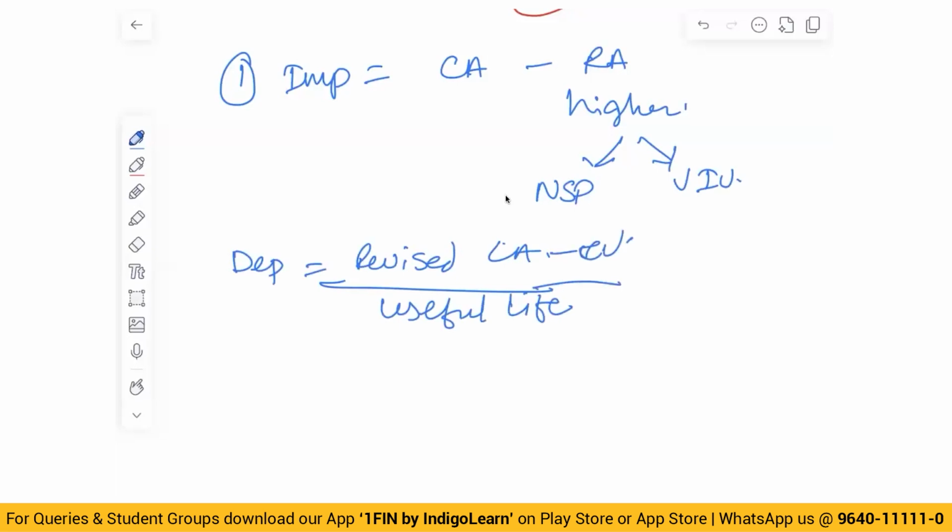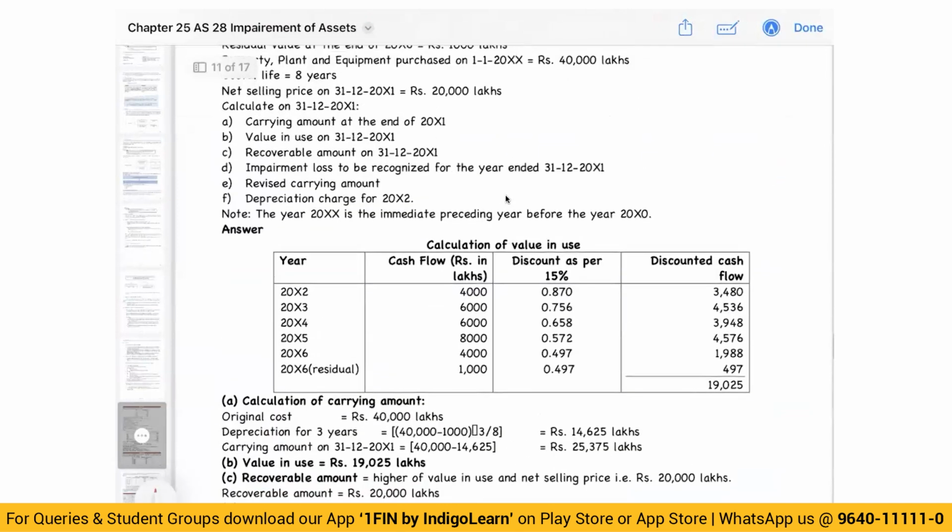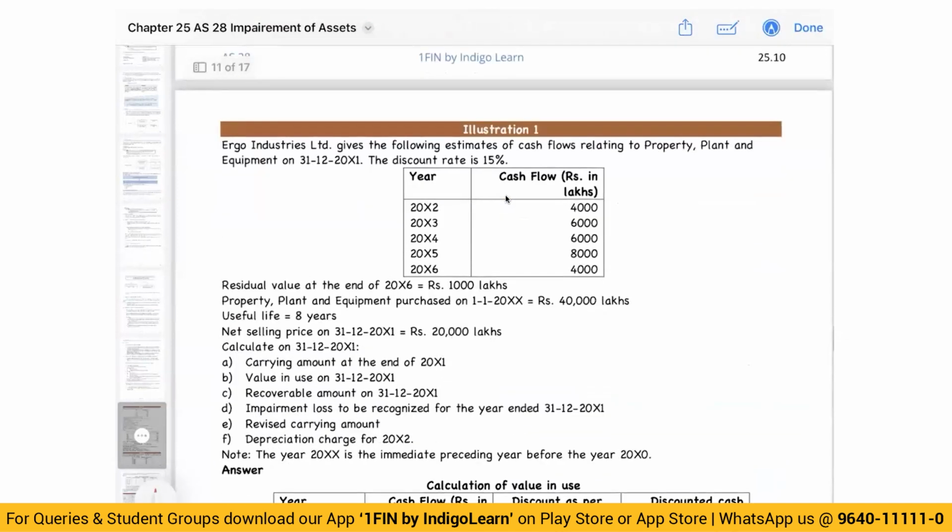So let us see some questions. X Limited is having a plant asset carrying amount of which is 100 lakhs on 31st March of 21. No, sorry, first we'll do illustration one. This is first video. Then we'll come to the second one. Second one you can practice on your own. Ergo Industries gives the following estimates of cash flows relating to PPE on 31st March. Discount rate is 15%. This is the cash flow. Residual value at the end of year 6 is 1000 lakhs.